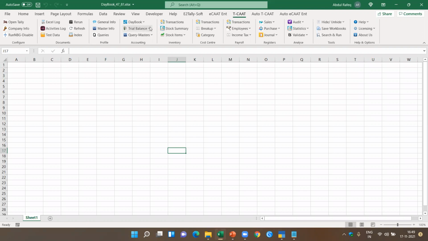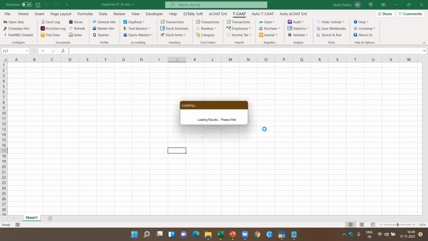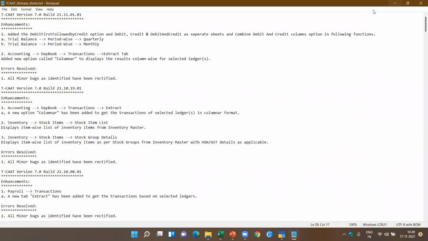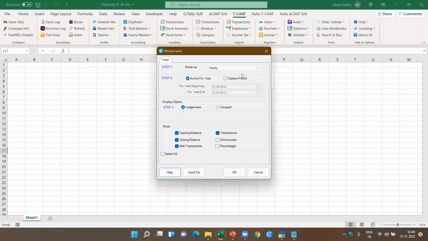Now, same thing, let me show you in trial balance here. I come to period wise trial balance. Now here it gives me the option. This feature is not available in the education version; it is available only in the license version of Tally. In other cases, all the other reports we talked about, most of them you can get even in the education version of Tally.